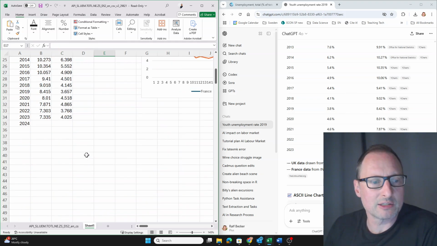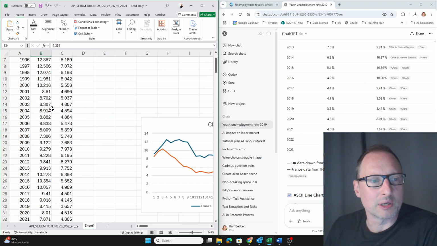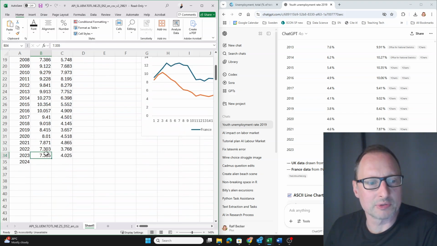Let's go to the end. Okay, and you can see here the number again. The first column is France, with an unemployment rate of 7.3%, here 7.34%.